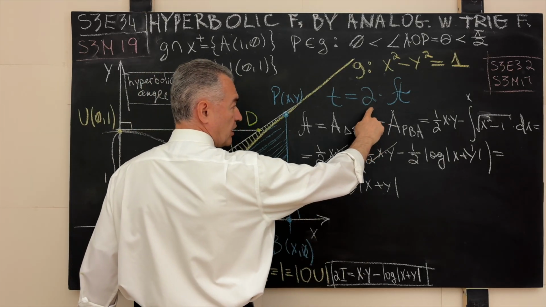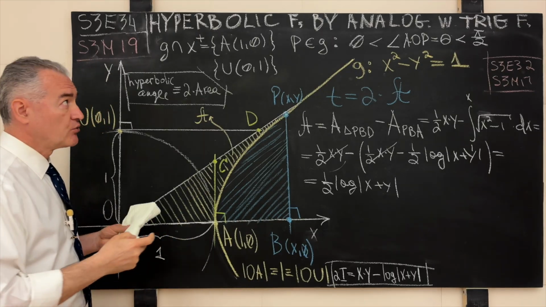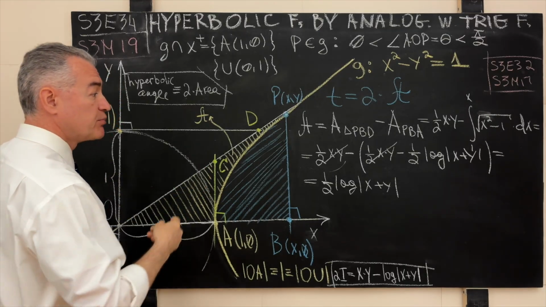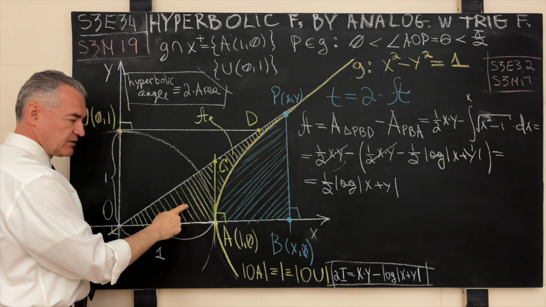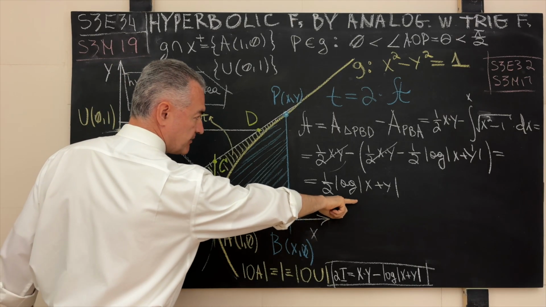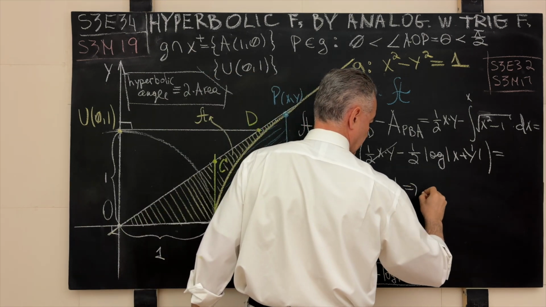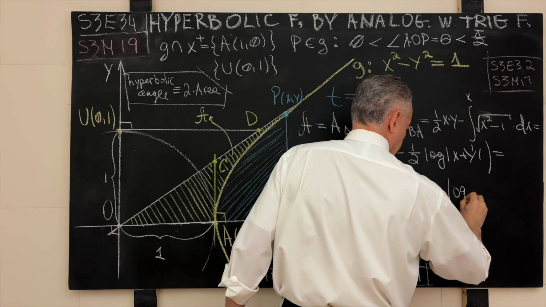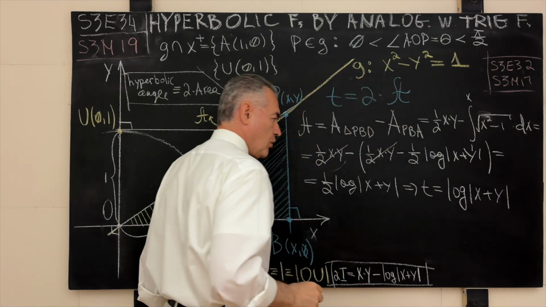And now we go back to our interpretation of the argument of the future functions that we're about to discover in our mock discovery hyperbolic. The argument of these functions will be twice the area of the corresponding hyperbolic sector, which we just evaluated to be this number. Consequently, we now go back to this, and from here it follows that our argument t is equal to the logarithm in base e of x plus y.